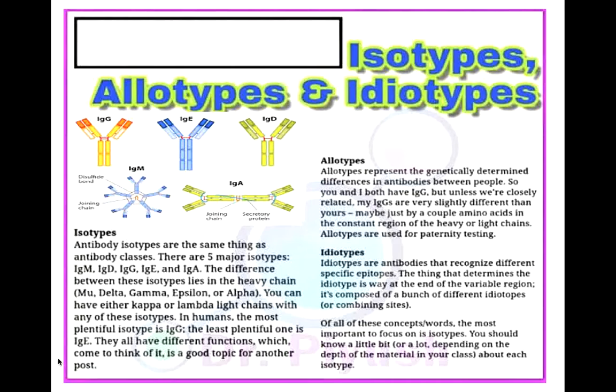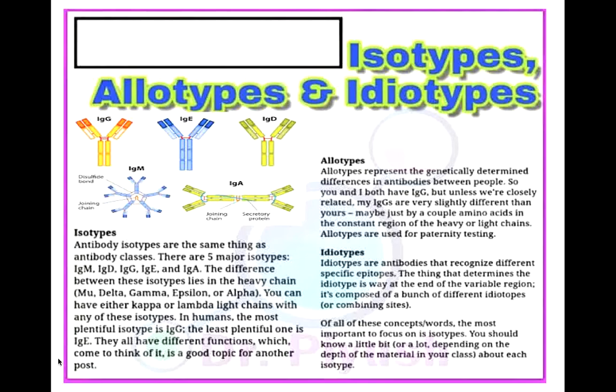For example, if we talk about isotypic determinants in case of a particular species, that is mouse, mouse will have two types of immunoglobulins, immunoglobulin G1 and immunoglobulin M. In the entire species of the mouse, the immunoglobulin G1 and the immunoglobulin M will be the same. That is, the constant region determinants will be the same throughout the species.